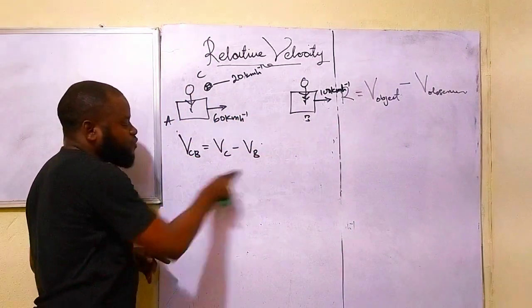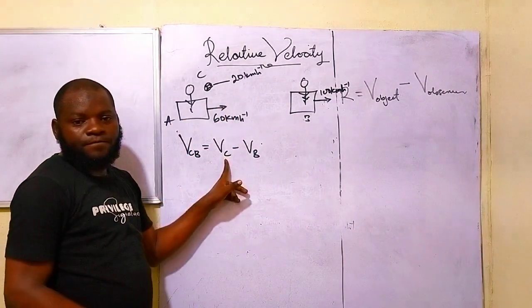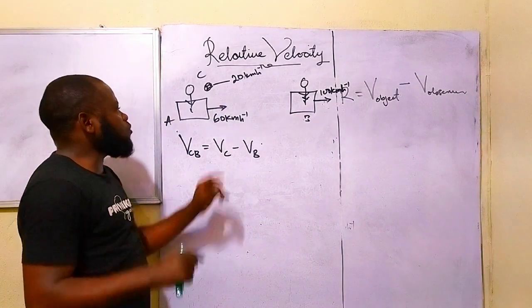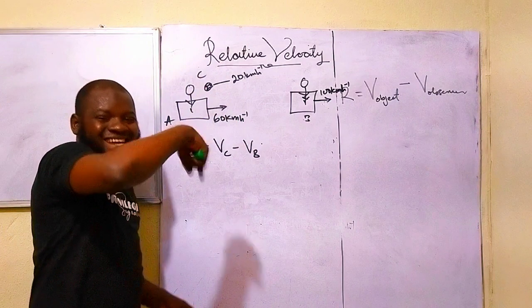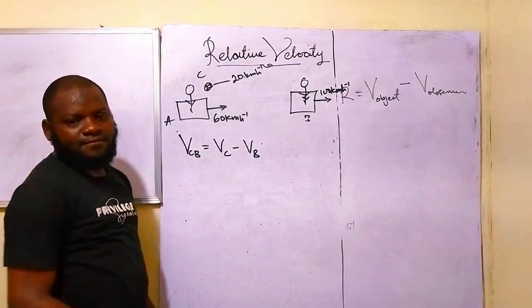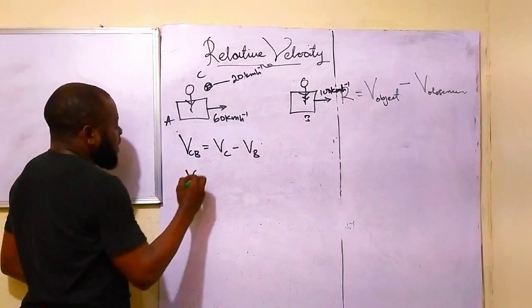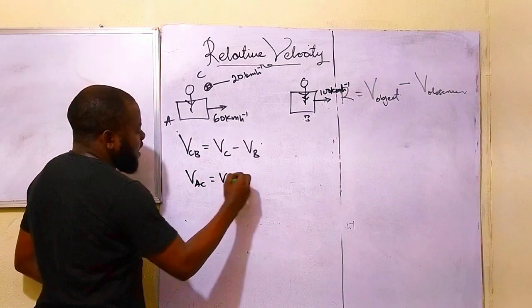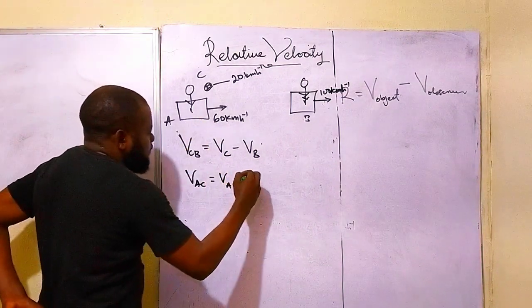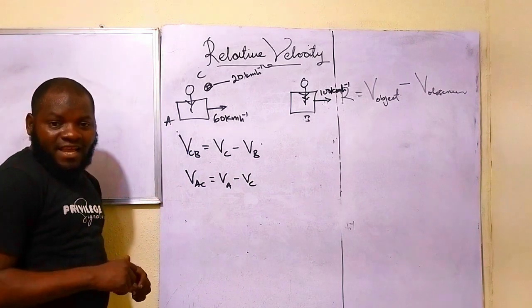So for us to be able to solve this question, don't make the mistake of using this 20 here. Do you understand that now? So we need to find the what? The velocity of this ball in relative with what? With the earth. Is that taken now? So how do we do that? We say the velocity AC is going to be velocity A minus what? Velocity C. Do you understand that now?